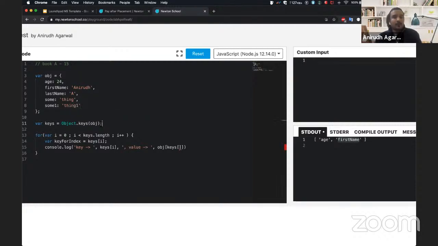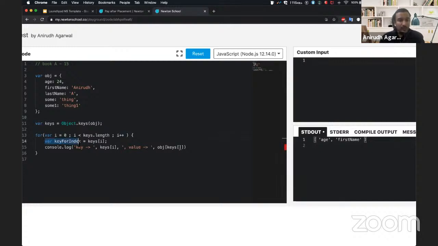Just simply put, right? So now what is happening is that this will give me all the keys: age, first name, last name. All of these will be stored here, as we saw here, right? Now we will iterate. We'll put a for loop in which we go from I equals 0 till 5, so it will go till less than 5, which means I will go till 4, and this is your post expression, so it will increment every time.